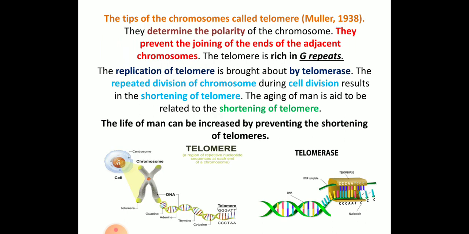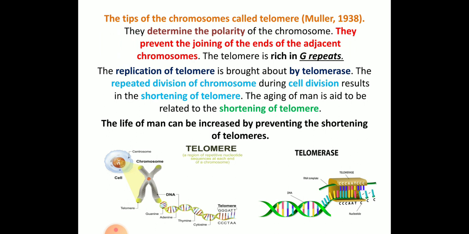And the tip of the chromosome is called the telomere. They can ask what you mean by telomere, and in the morphology you need to make a note on telomere also. They determine the polarity of the chromosome, and they prevent the joining of the ends with the adjacent chromosome. These telomeres are rich in G repeats, that is guanosine. During replication, the replication of the telomere is brought about by an enzyme called telomerase. So during that time, what happens? The repeated division of the chromosomes during cell division leads to the shortening of the telomere.